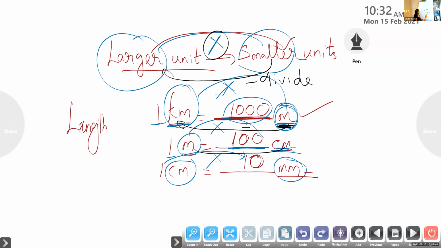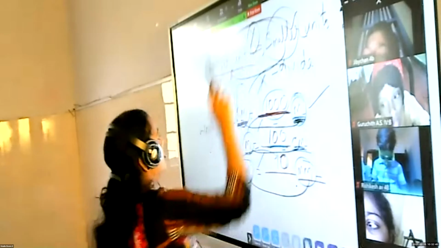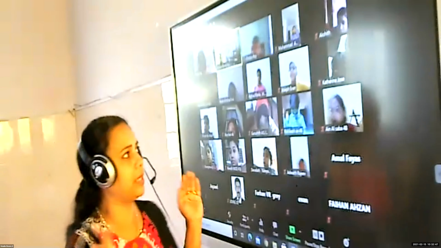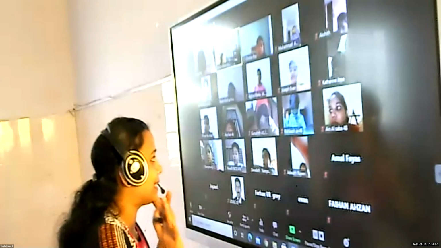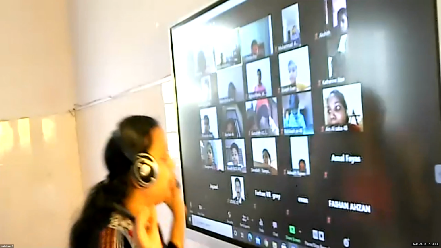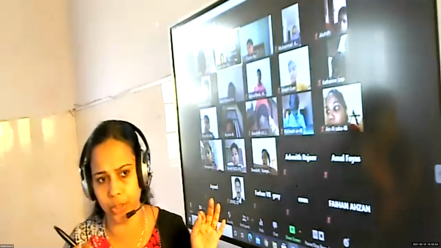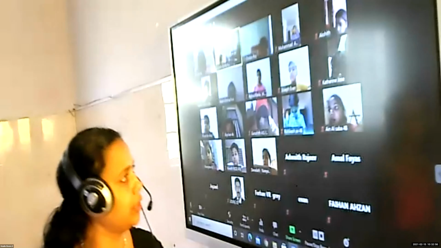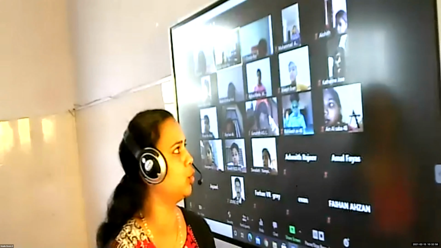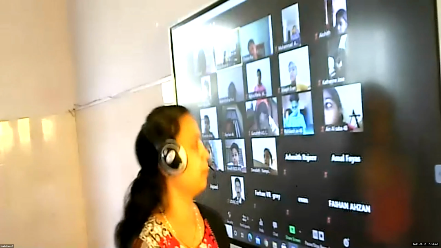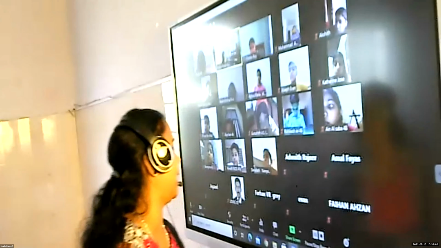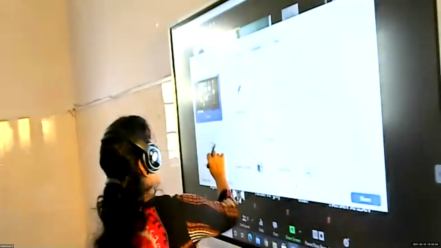Centimeter to meter, that also divide. So children, the only thing you have to remember here is larger unit, not larger number. Larger unit to smaller unit, what do we have to do? Multiply.